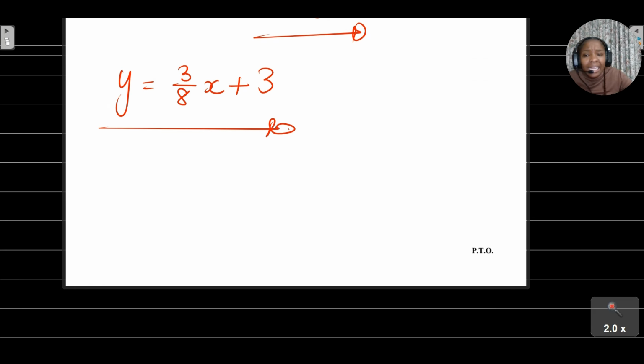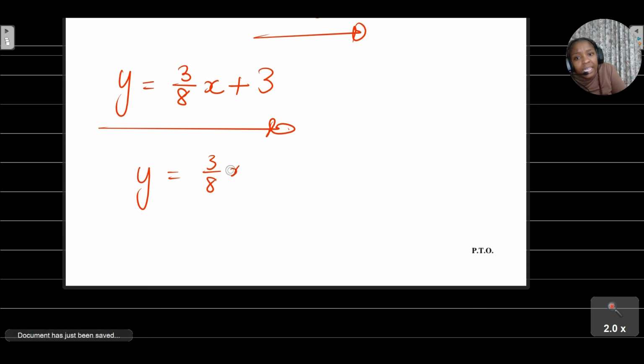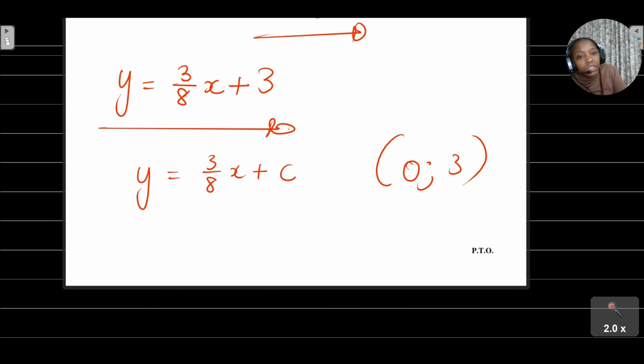If you didn't see it like that, another way you can do it is to say y = 3/8 x + c. Then you just substitute the other point that's given to us. Do you see that there was another point there? Remember, we used those 2 points to calculate the gradient. The other point we can just use in this same equation to find c. Where you see a y, I'm going to put a 3. Remember, when you write out your points, they are in the order of x and y.